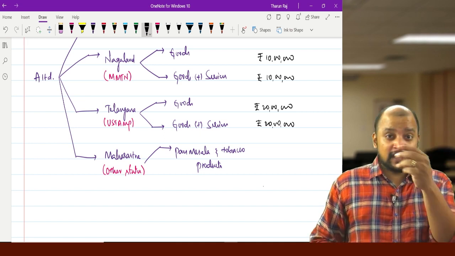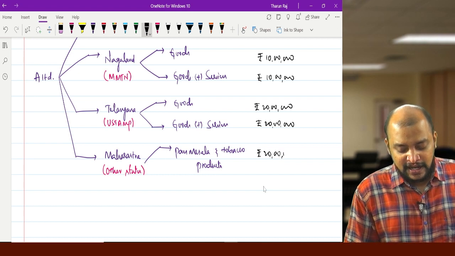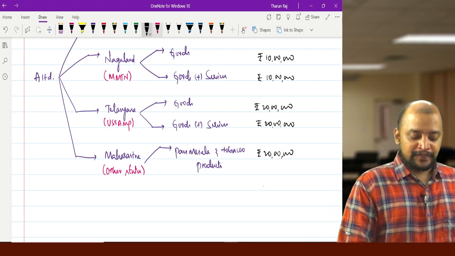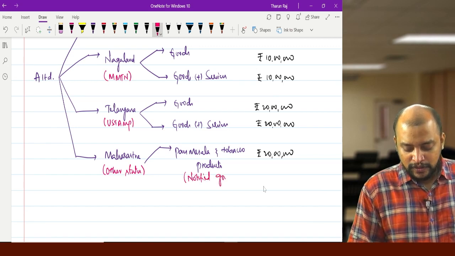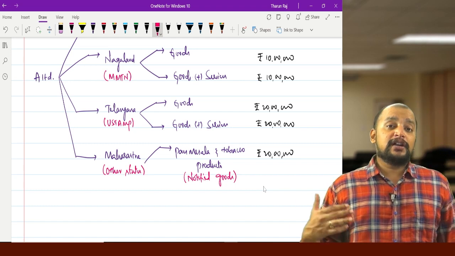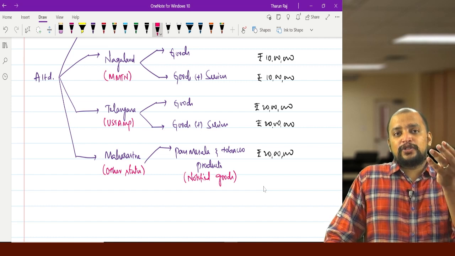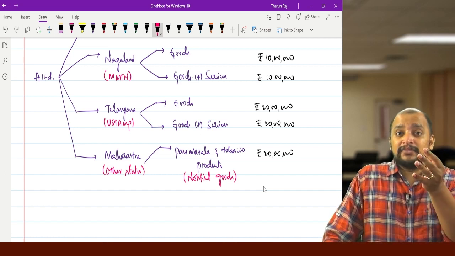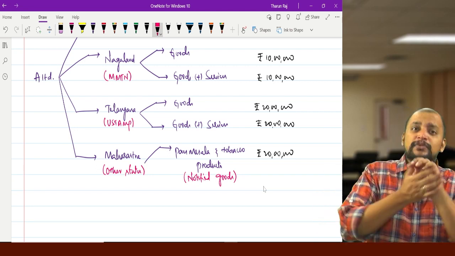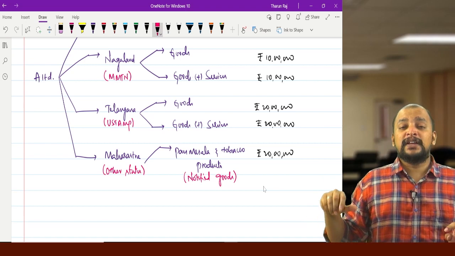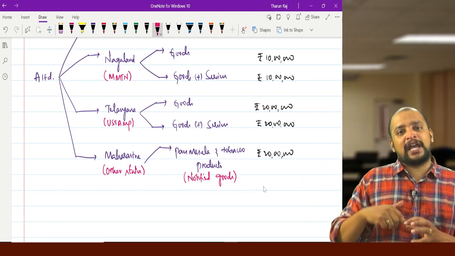Actually, other states means 40 lakhs will be applicable, goods only. But then also the limit will be 20 lakhs only. Why? Because this is notified goods. What are the notified goods for the lower threshold limit of 20 lakhs? That is pan masala, tobacco and tobacco products, ice cream, edible ice, and then bricks and roofing tiles. The same goods are there even in the composition scheme, but there we have an extra, aerated waters, but here we don't have. That's the difference.